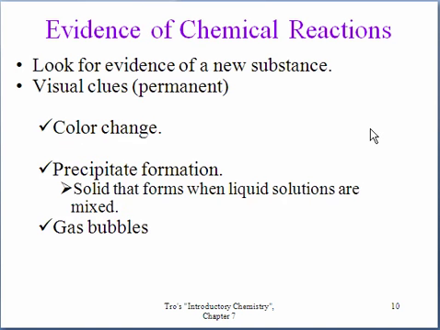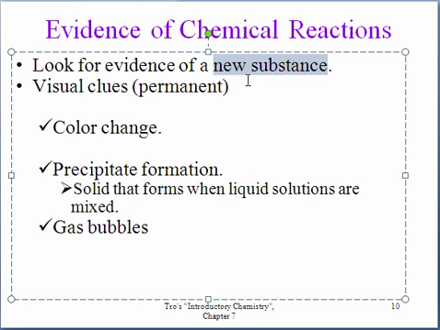There are some clues. Sometimes they can be a little tricky, but here's some evidence of a chemical reaction. First, a chemical reaction is defined by the formation of a new substance. So that's what we're going to look for, evidence of a new substance forming. For example, there could be a permanent color change. A precipitate could form, and that's when a solid forms when two solutions are mixed together.